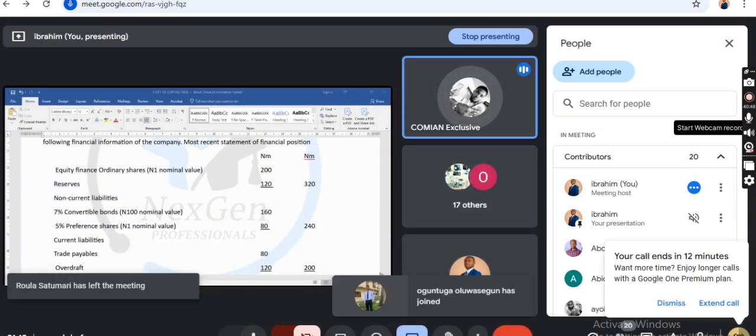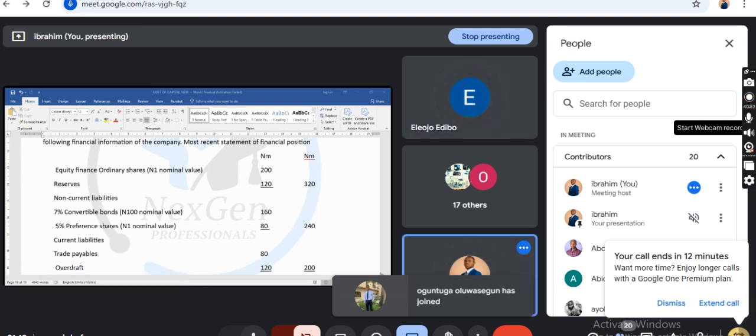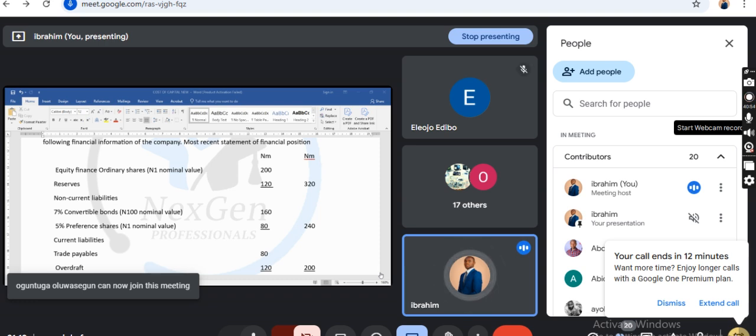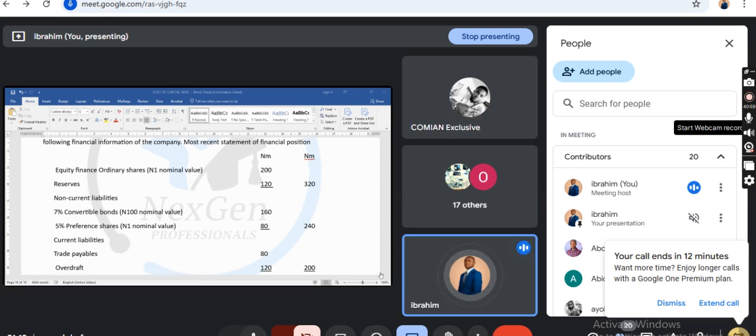200 million, divided by the nominal value. The total value of ordinary shares, which is 200 million, divided by the nominal value. I don't need to write this one out. This one will give you the number of shares. And the number of shares is what? 200 million.